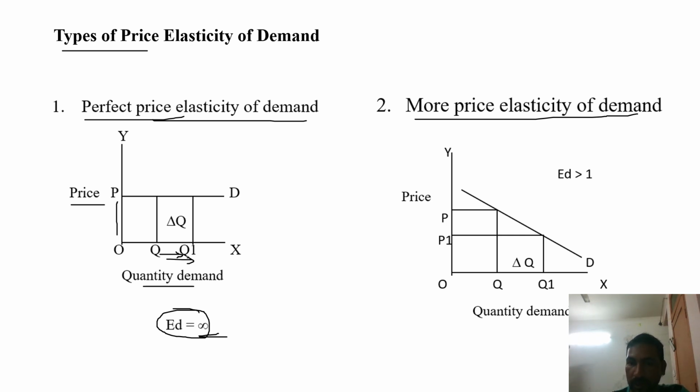But here the change in the quantity of demand is more than the change in the price. So Q2Q1 is more than P2P1. That's why it is called more price elasticity of demand. Elasticity of demand is more than 1. This is the second one.